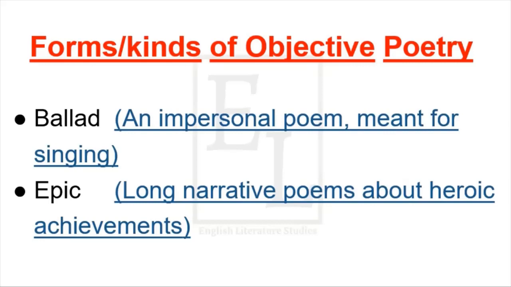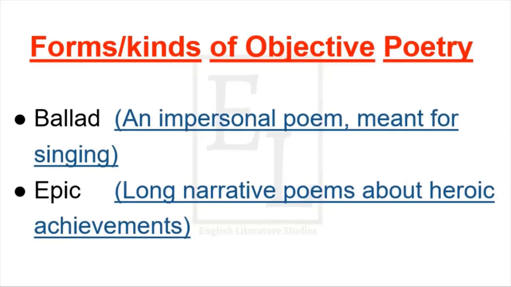So this is all about objective poetry. In simple words, we can say that objective poetry is based on facts. However, subjective poetry is based on opinions, personal opinions and personal thoughts of the writer. And in objective poetry, the objective of the writer is to describe his surroundings. Poetry revolves around the thoughts of the society, the facts of the society.